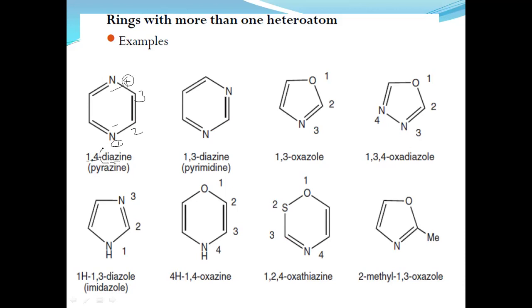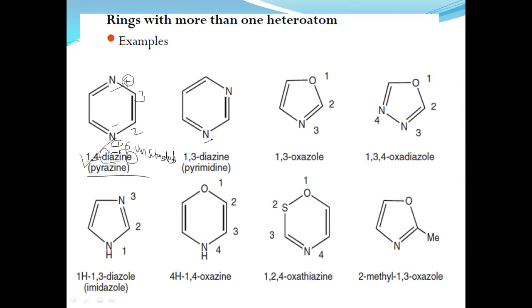Di. Di indicates 2 nitrogens are present. Aza is the prefix for nitrogen atoms, INE for 6 members, and E for unsaturation. So the IUPAC name for this compound is 1,4-diazine, whereas the common name is pyrazine.